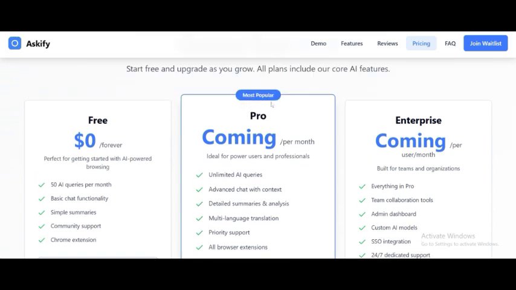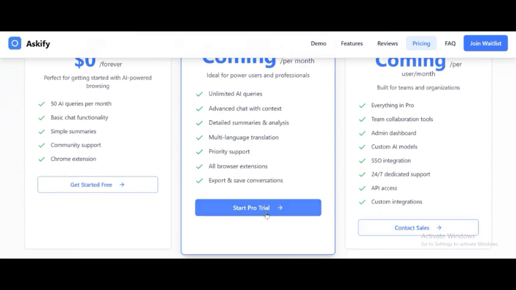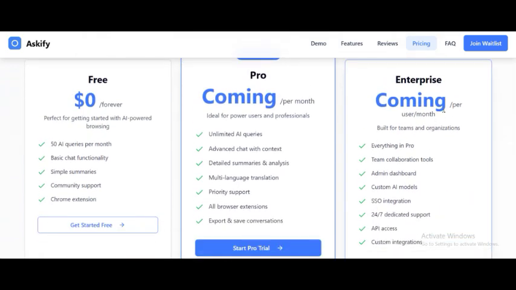Then we have the Pro plan, which is the most popular plan, and the price is charged per year. So far, the price isn't on their website, as you can see, but it is ideal for power users and professionals. Unlimited AI queries are among the things you're going to get from it, but you can do the trial by clicking here. Then the Enterprise plan is also the same thing.